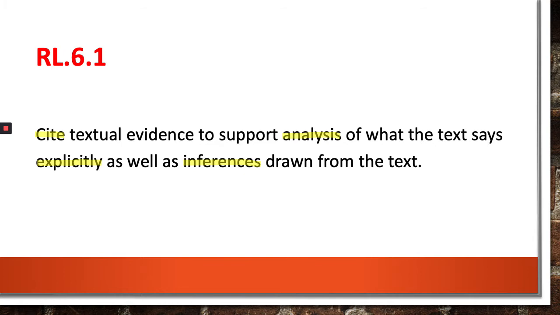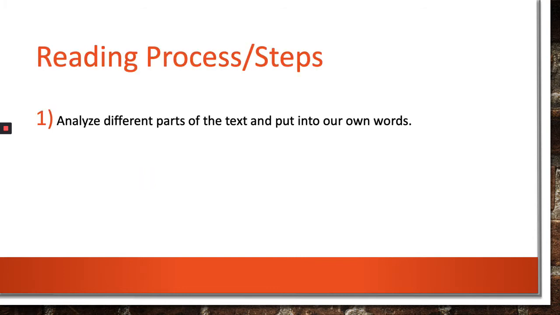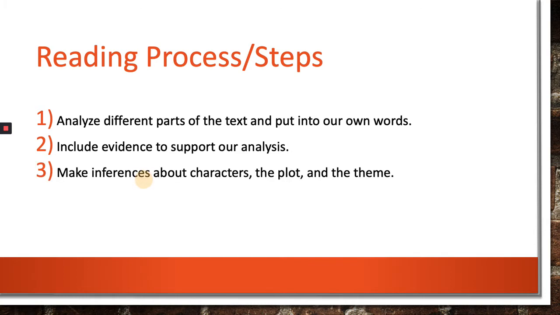So let's look at a reading process, or some steps to adhere to the skills and concepts within this standard. First off, we're going to analyze different parts of the text and put it into our own words. Then, within that analysis, we're going to include evidence. Then we're going to make inferences about possibly the characters, the plot, or the theme of the text, and we're also going to include evidence to support those inferences. So let's give this standard a try.